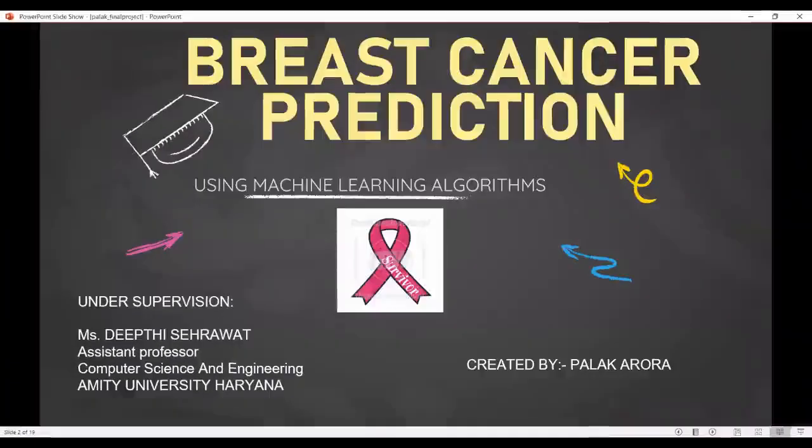Hi, I'm Palak Arora, and today I'm going to present my presentation on the topic breast cancer prediction using machine learning algorithms, under the guidance of Ms. Dipti Sherawat ma'am, the assistant professor at Amity University, Haryana.